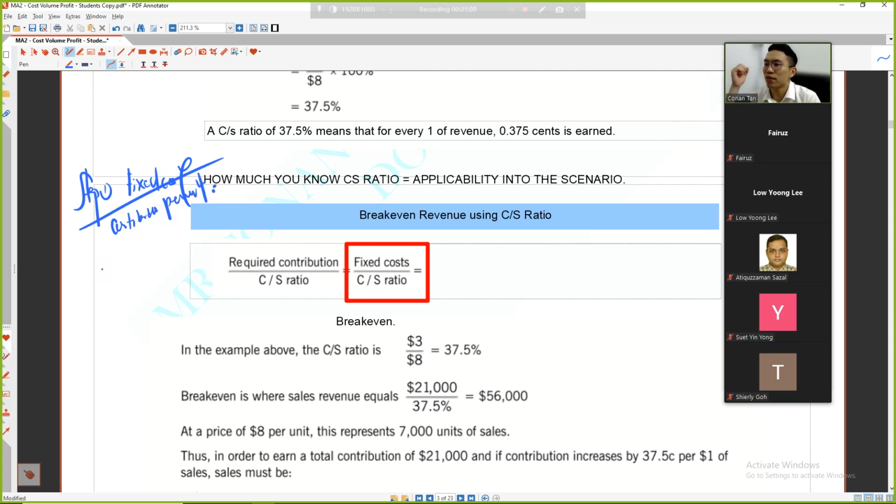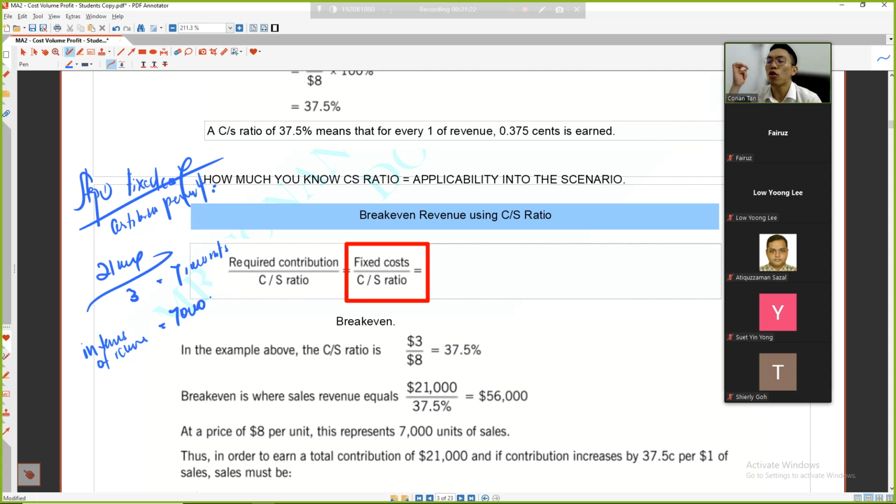For example, fixed cost is 21,000 and contribution per unit is 3. You need to sell 7,000 units. If you want it in terms of revenue, this is 7,000 units.